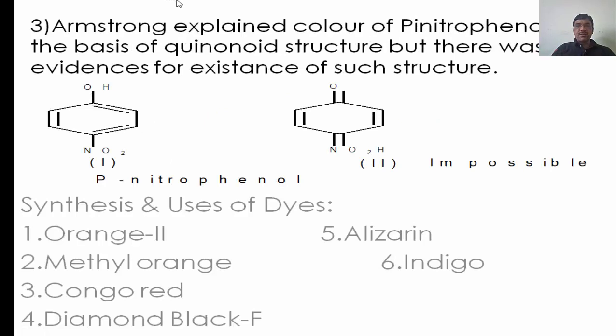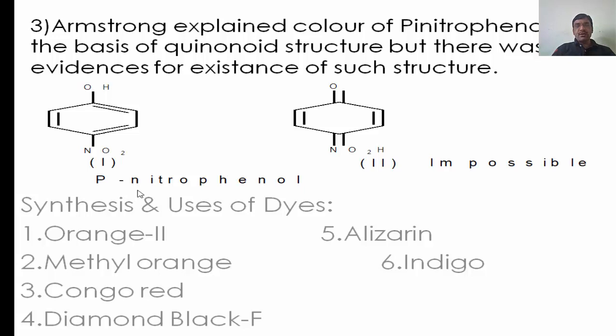The third limitation is that Armstrong explained the color of para-nitrophenol on the basis of the quinone structure, but there was no evidence for the existence of such a structure. Armstrong said that this para-nitrophenol is present in this second form, but actually it is not present in this form, it is present in this first form only. Although it has the benzenoid type structure, it is a colored compound. This is all about the two theories of color and chemical constitution.